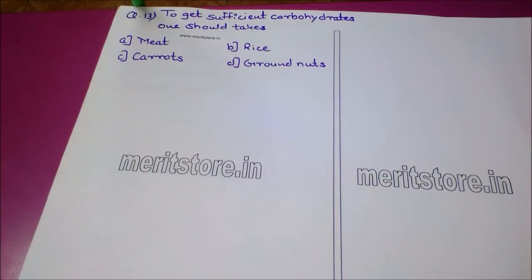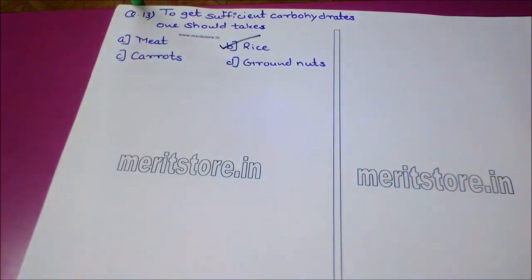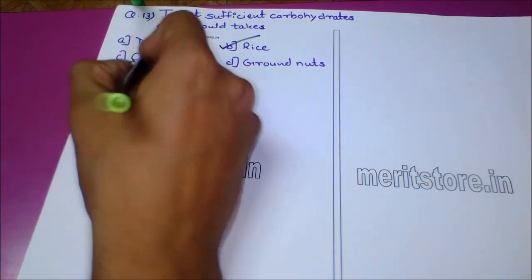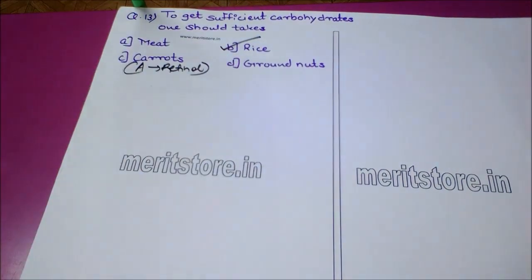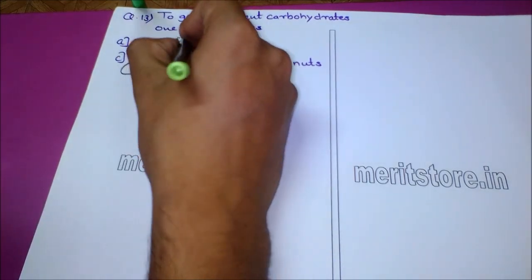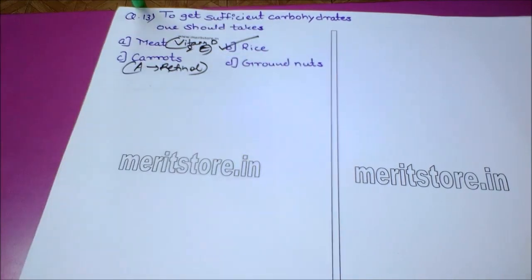To get sufficient carbohydrates, one should take option A meat, option B rice, option C carrots, and option D groundnuts. Carbohydrates are chief source of energy in the body and are taken from the food of most of the animals. Main source of carbohydrates are cereals, fruits, milk, rice, and potato. So the correct answer here is option B, which is rice. Carrots can be a very good source of vitamin A, which is retinol, due to presence of carotene. Meat is a good source of vitamin D and E, that is tocopherol and calciferol.